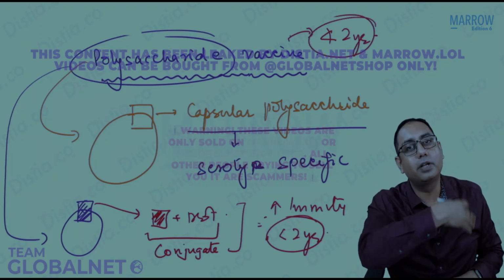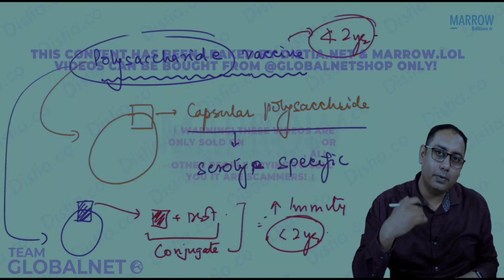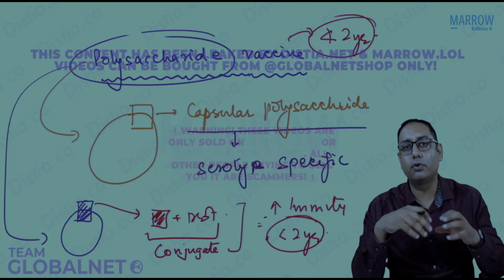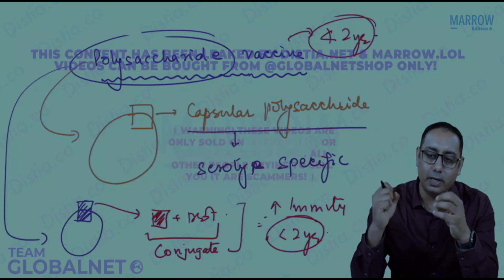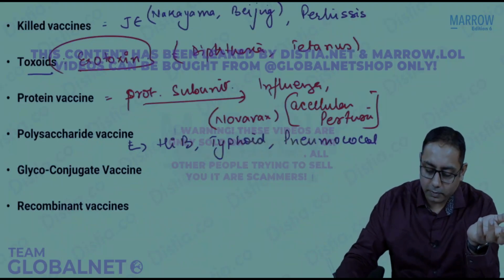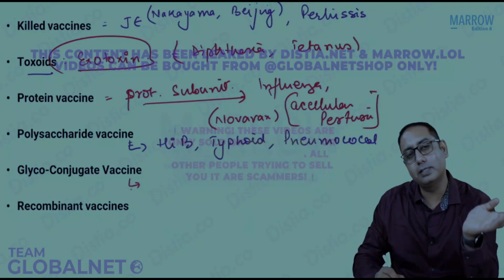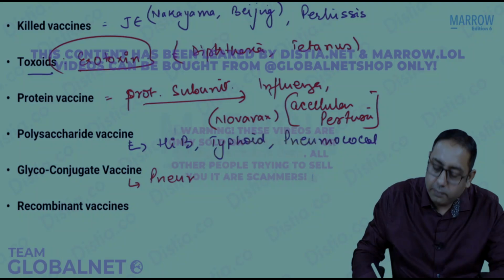It is only given after age of 2 years. Before age of 2 years, if we want to give the polysaccharide vaccine, that can be given as a conjugate vaccine, a protein component conjugated with the capsular polysaccharide. So what are the examples of the conjugate vaccine? We have a conjugate vaccine of the pneumococcal vaccine, which you already know.